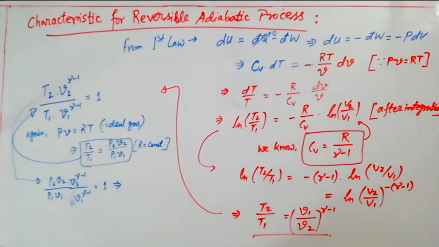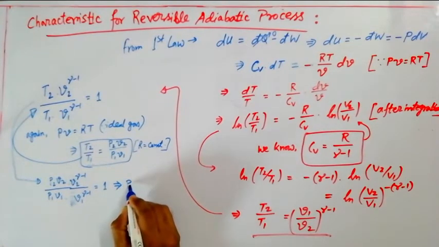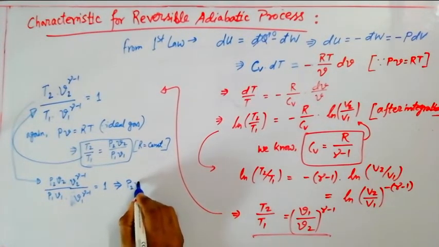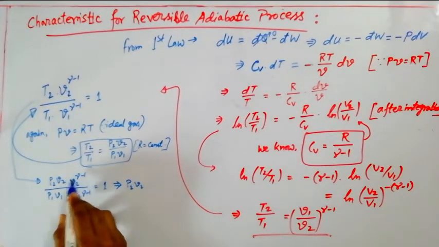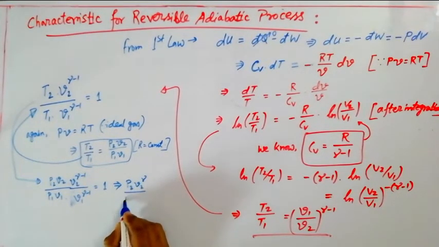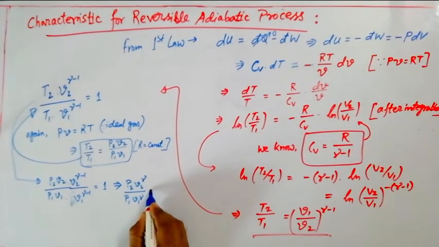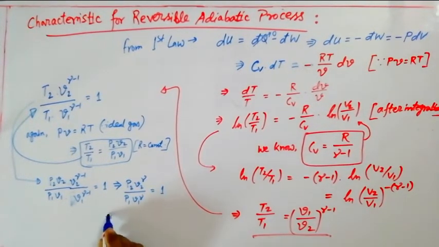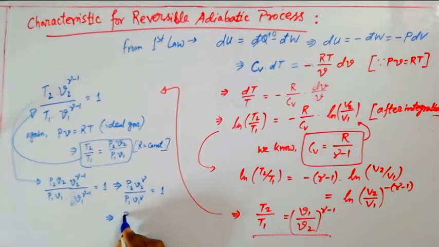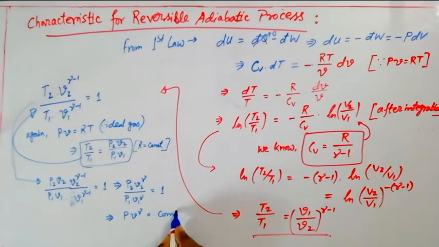Just make a simplification of that particular expression. So what will it give? It will give P2 V2 to the power gamma, because minus 1 and plus 1 will be cancelled, so it will look like this. It's a very easy one, equals 1. So what does this mean? That means you can write this general expression like this: PV to the power gamma is equal to constant. Why is it so? Because from here you can see that P2 V2 to the power gamma is equal to P1 V1 to the power gamma.